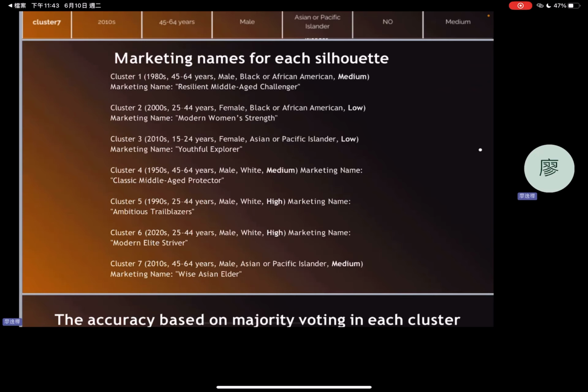Cluster 4 consists of classic middle-aged protectors, medium. Cluster 5 consists of ambitious travelers, high. Cluster 6 consists of modern aesthetics travelers, high. Cluster 7 consists of wise Asian elders, medium.